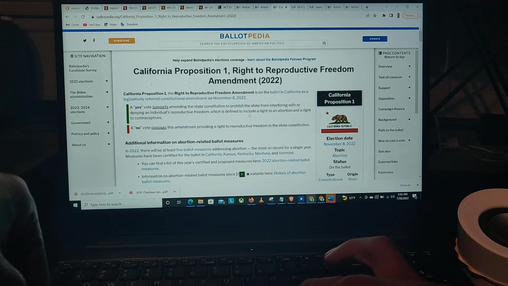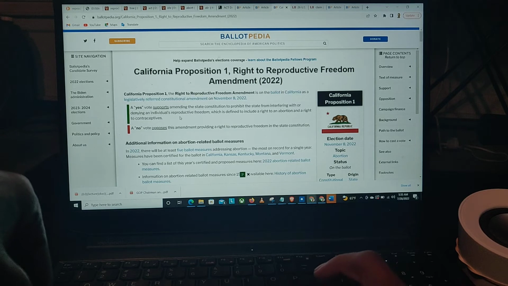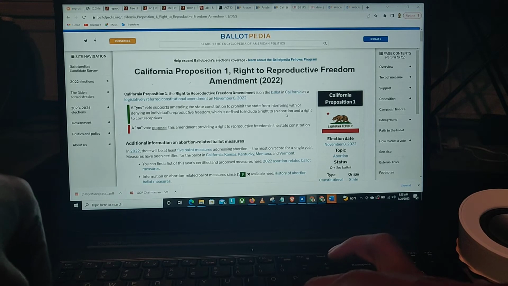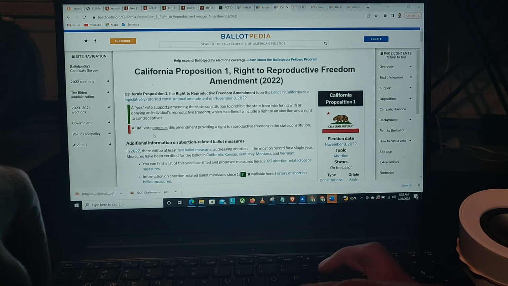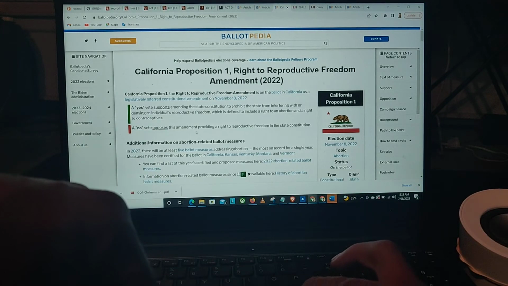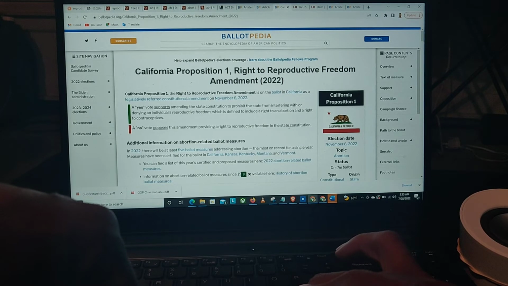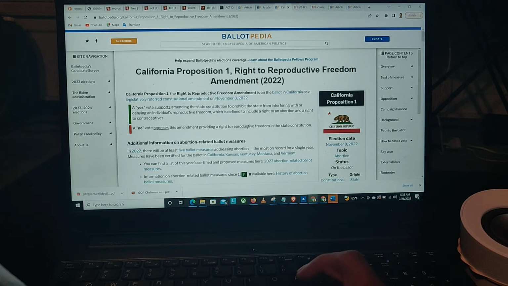Which is defined to include a right to an abortion. Oh, so reproductive freedom means the right to an abortion and the right to contraceptives, right? A no vote opposes this amendment, goes against it, right? Providing a right to reproductive freedom in the state constitution. So check this out, man.